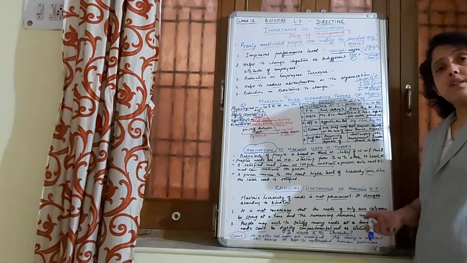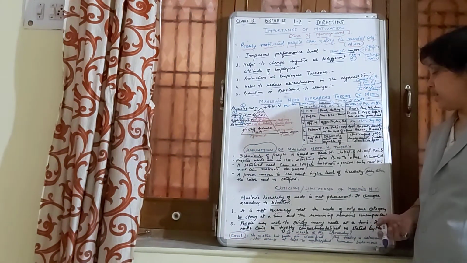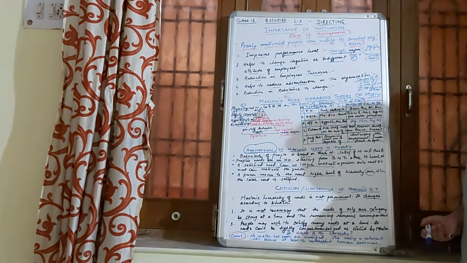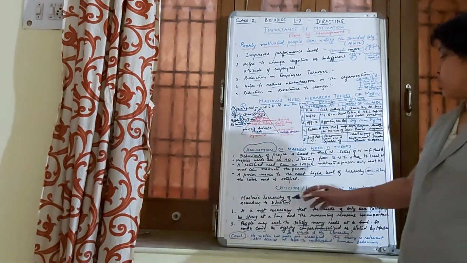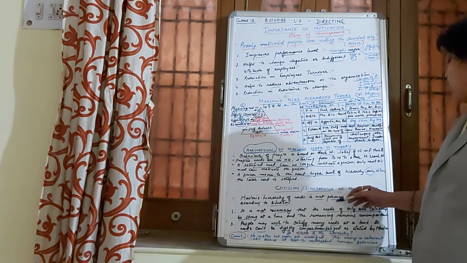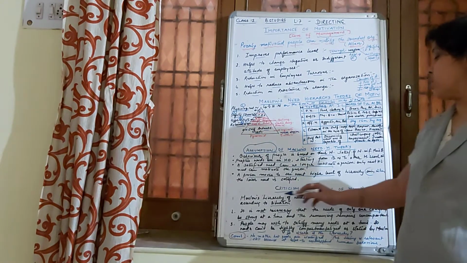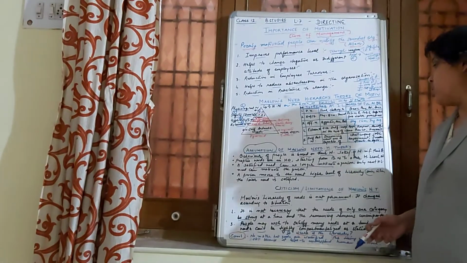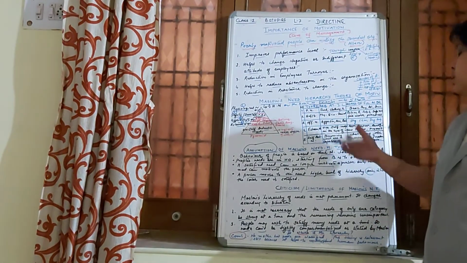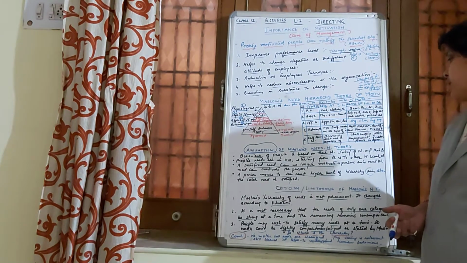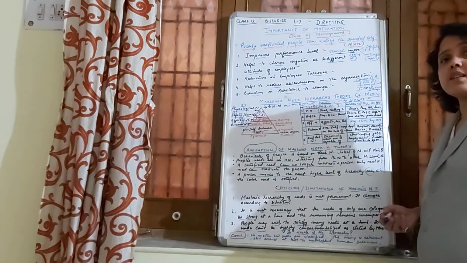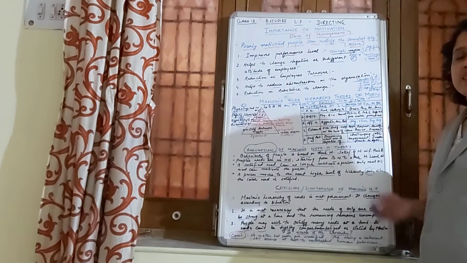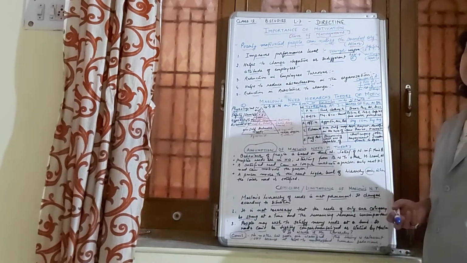Now, when we talk about criticism, the first criticism which has been posed is that Maslow's hierarchy of needs is not permanent. It changes according to situation. Some of the researchers have said that Maslow has based his need hierarchy theory of motivation on the sequence in which the needs have to be satisfied.